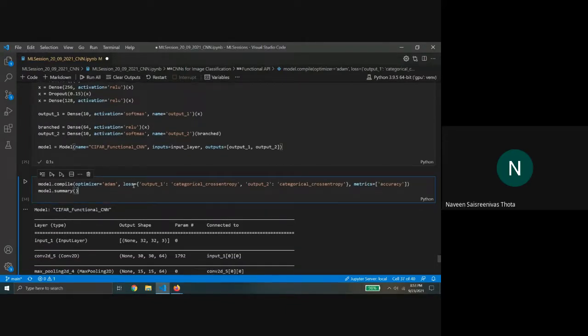Similar to that, you can even give different optimizers for each one. Let's say you have loss, so you can give one loss to a certain function and another loss to another. Accuracy too, you can do the same thing.